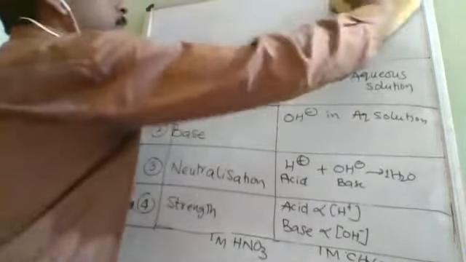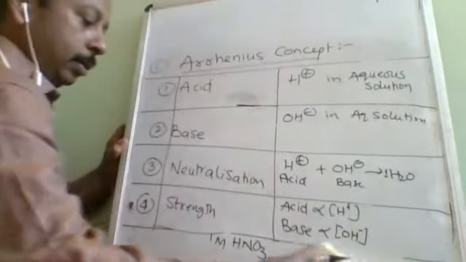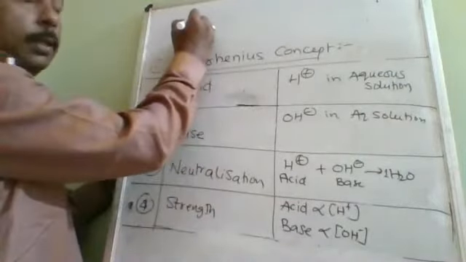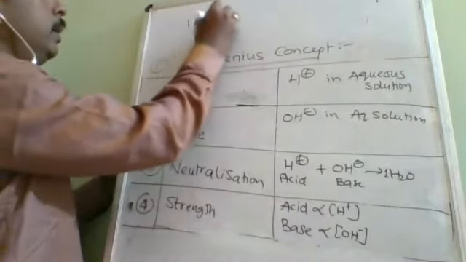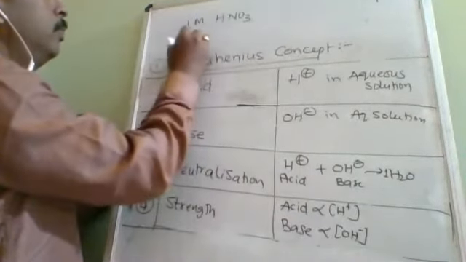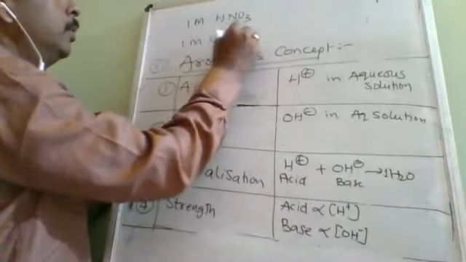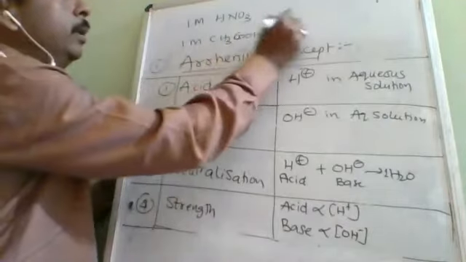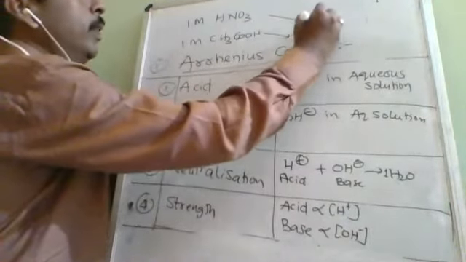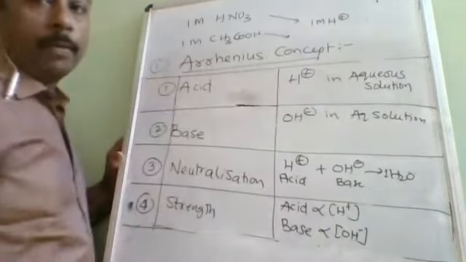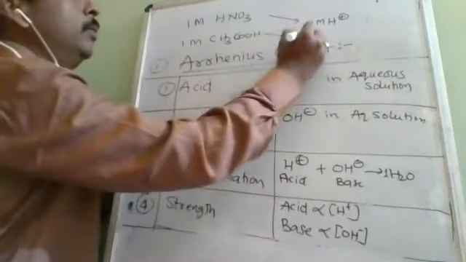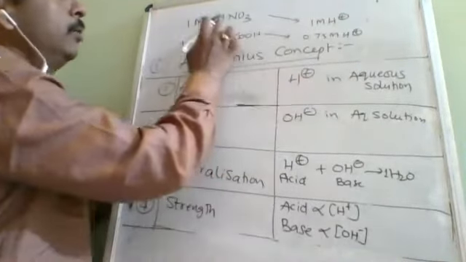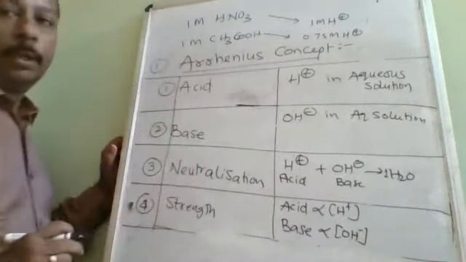I am writing it here. Example: strength of acid and strength of base, how do you compare? If I am taking 1 molarity HNO3 and 1 molarity CH3COOH, for comparison, equally concentrated acids and bases are taken. The first is going to give 1 molarity H plus, but the other is going to give, suppose, 0.75 molarity H plus. So the strength of nitric acid is more as compared to the strength of acetic acid.